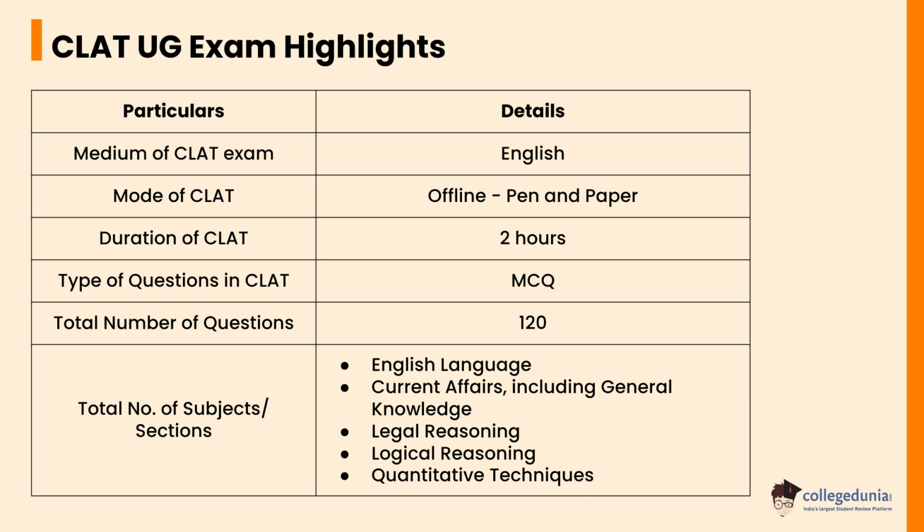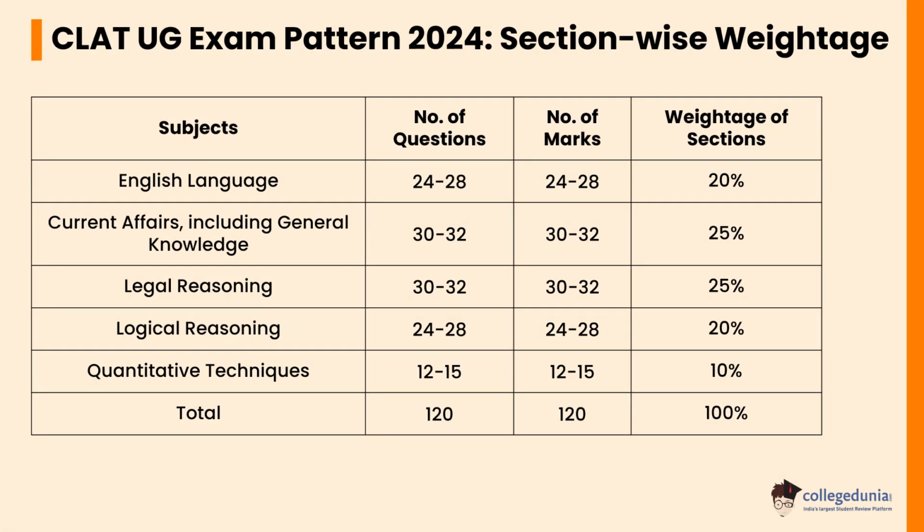The CLAT UG question paper is divided into 5 sections, which include English language, current affairs, legal reasoning, logical reasoning and quantitative techniques. Let's check the CLAT UG exam pattern 2024 with section-wise weightage. In English language, the number of questions and marks is expected to be between 24 to 28, which constitutes 20% weightage. In current affairs, including general knowledge, the number of questions and marks is expected to be between 30 to 32, which constitutes 25% weightage.